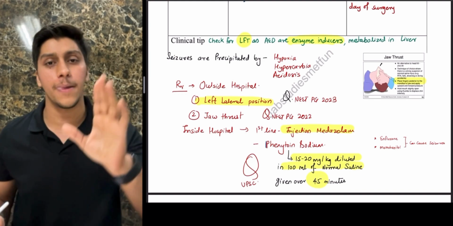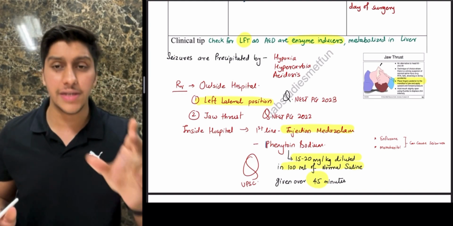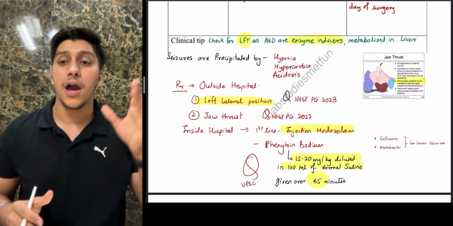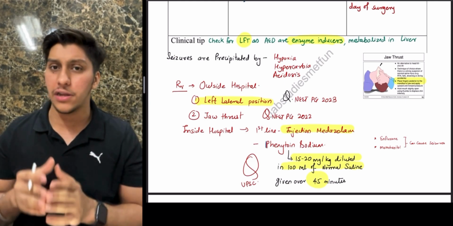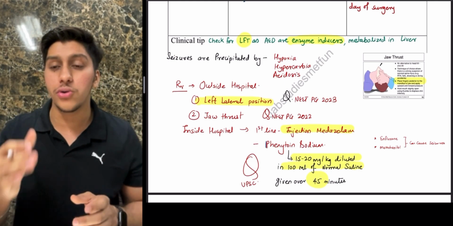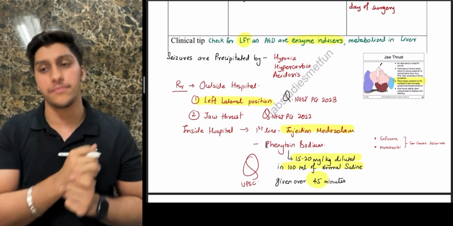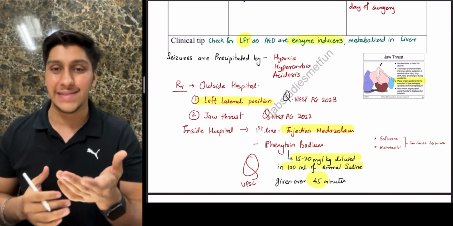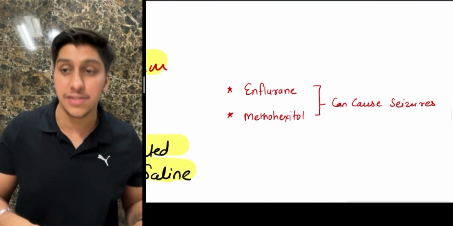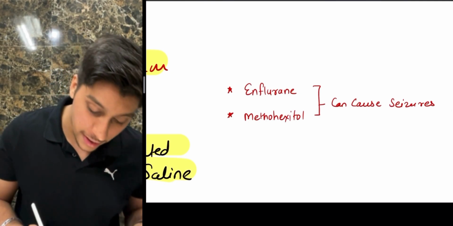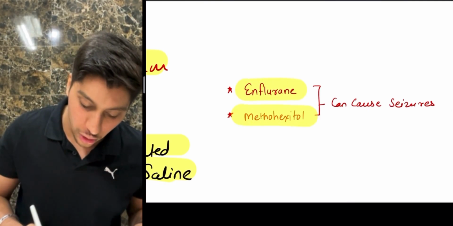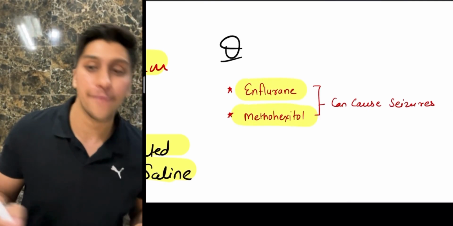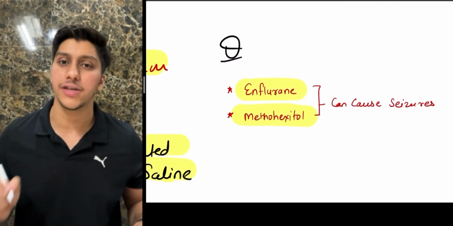Only in case of seizure, the first one is going to be injection midazolam. Otherwise, if they ask you what the maintenance is, it is going to be around 15 to 20 milligram per kilogram of phenytoin. And in what dose? It is going to be in 100 ml for 45 minutes. In case of anesthesia, a few of the anesthetic drugs can cause seizures. Examples of them are enflurane and methotrexate. Okay, enflurane and methotrexate can also cause seizures.